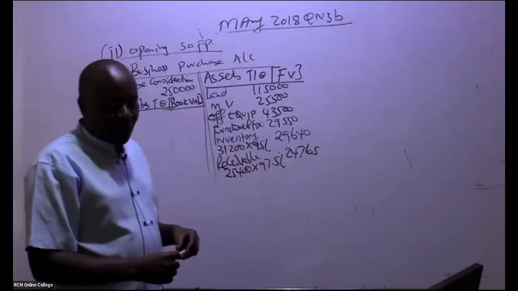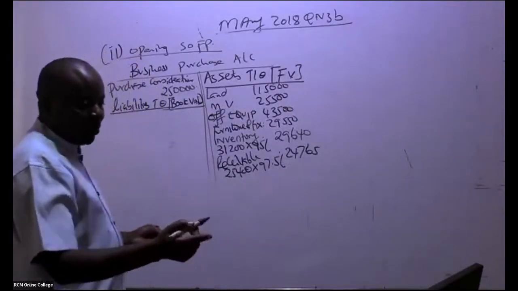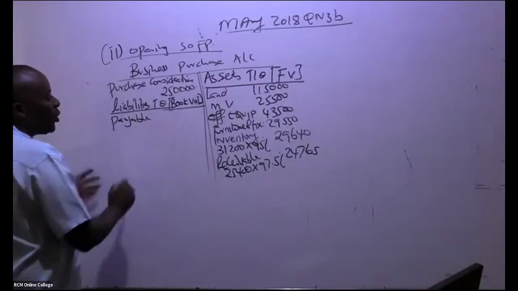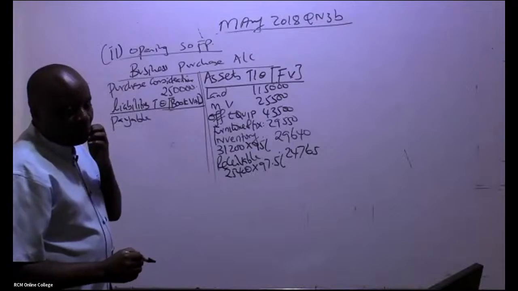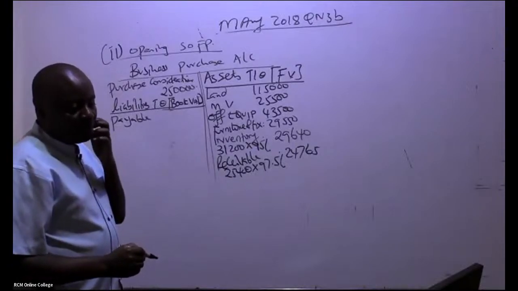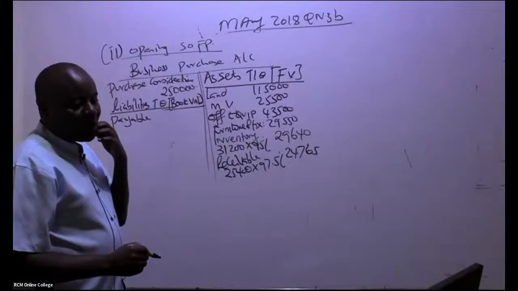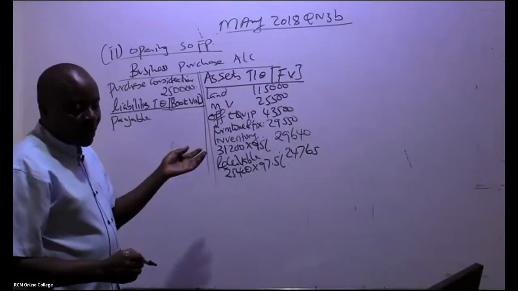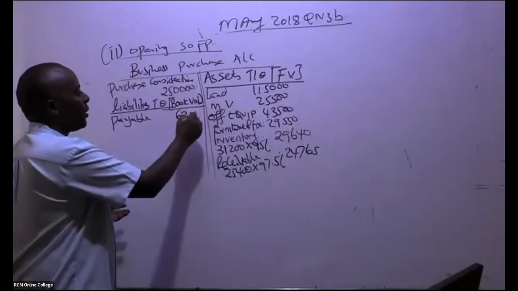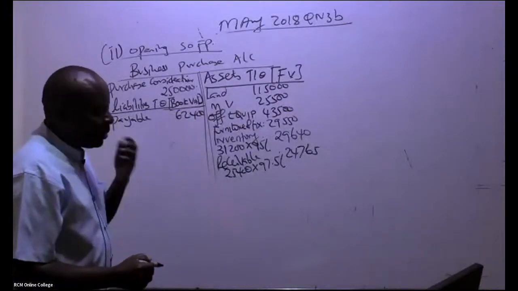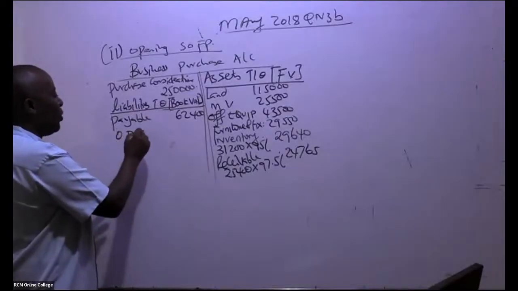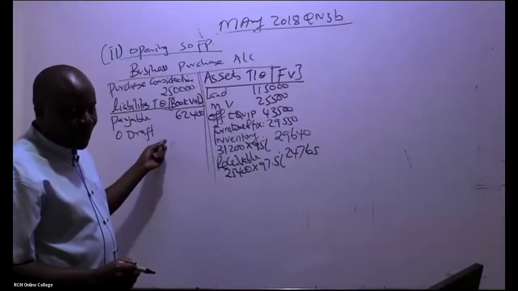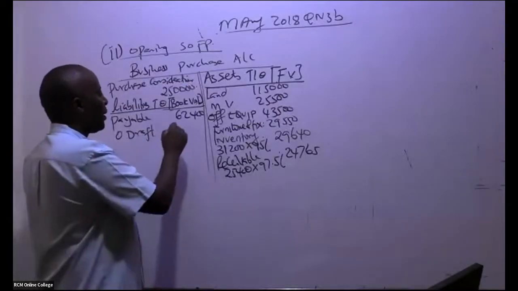So you start, ladies and gentlemen, the liabilities, like you have account payable. We are told account payable was taken over. So the payable, how much should I write here? Book value. Don't even go searching for a lot of information. So in this case here, the payable was 62,400. And then we have a bank overdraft. So overdraft, ladies and gentlemen, is how much? We take it the way it is.